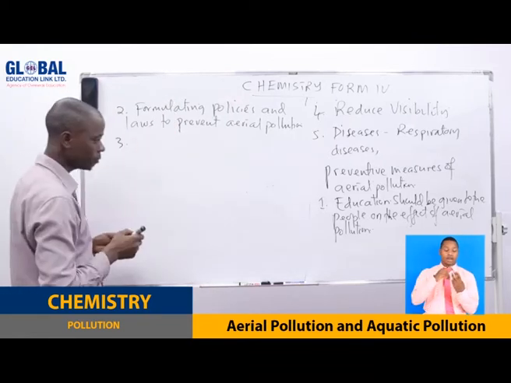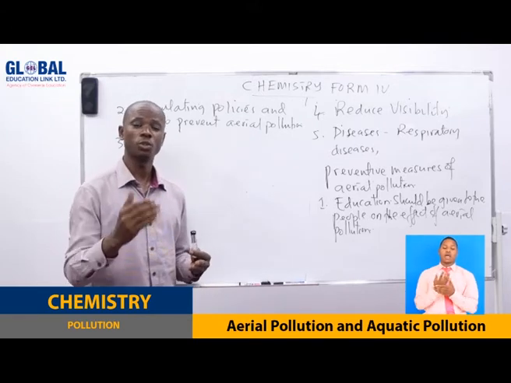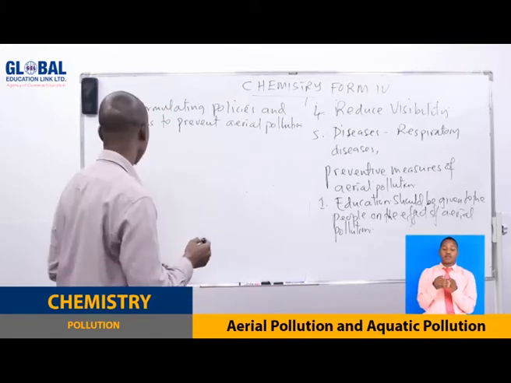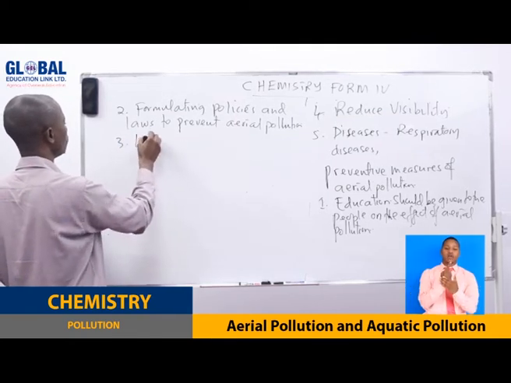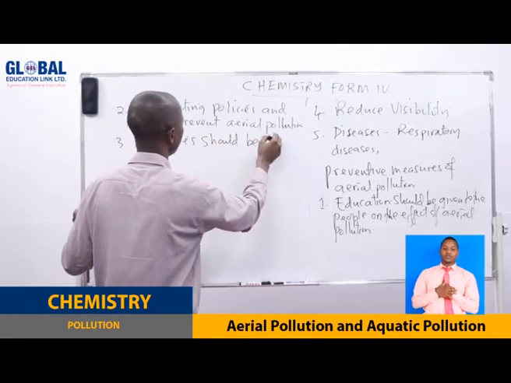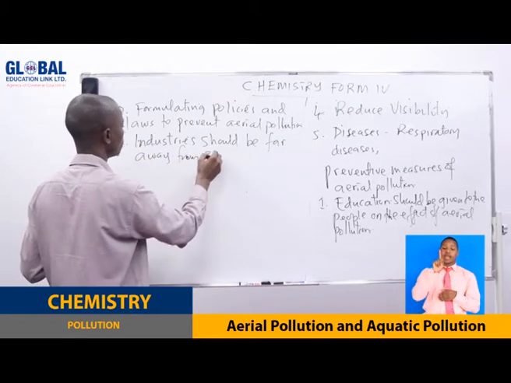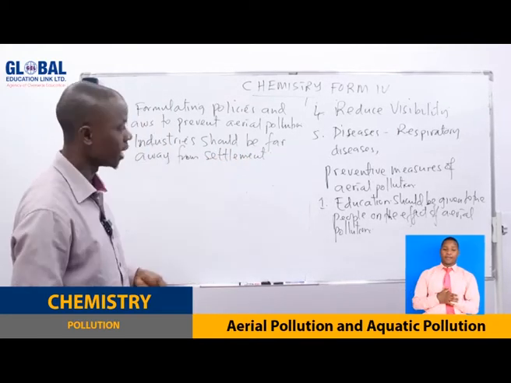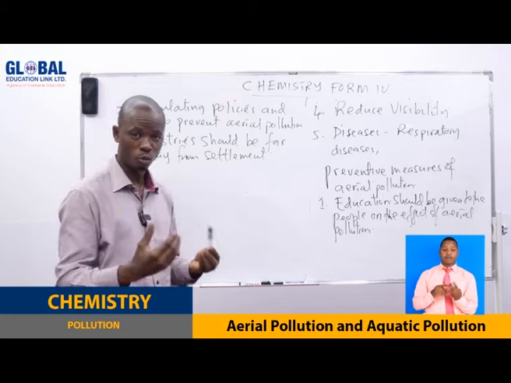Number three, another one: because industries produce the gases, they should not be located near the settlement. They have to be far away from the settlement where we are living. Industries should be far away from settlement. That means where we are living. That is another way to reduce the effect on our life.